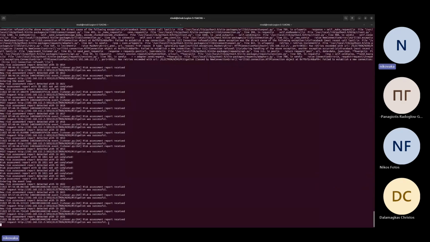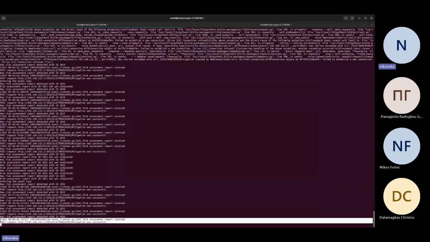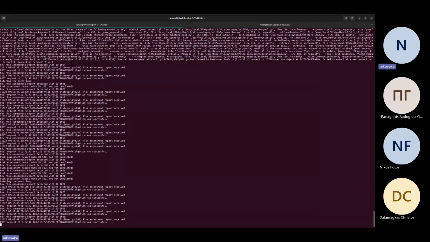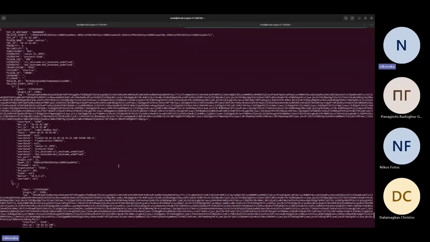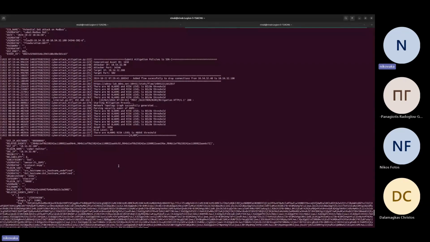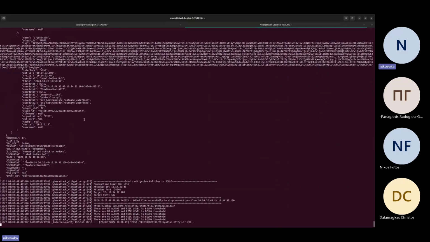Moving on to the ELECTRON NERO component, we now see the terminal output of the component. We observe that we have received a new risk assessment report. As a result, and given the information provided also by ELECTRON DASI about mitigation controls, NERO has generated some mitigation actions to be applied to the SDN controller.